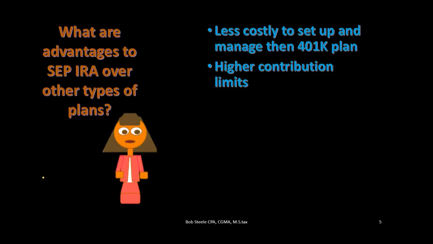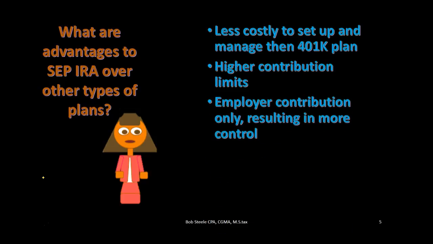Higher contribution limits, so that's the major goal. What we're trying to do is say we want to have an IRA for the small business so the small business owner can put more of the money into the retirement plan, and in so doing reduce the amount of taxable income in that year. We can do the same for the employees as well, allowing higher contributions for the employees as well. We'll talk about that. Employer contribution only, resulting in more control.